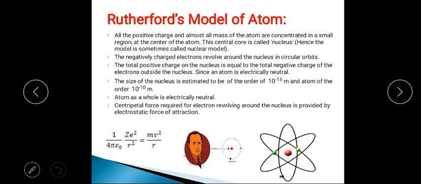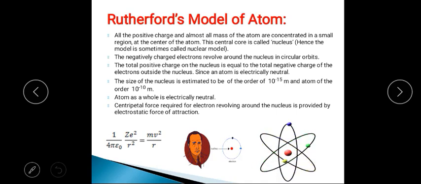Next one: the size of the nucleus is of the order of 10 to the power minus 15 meter. It is also called a Fermi.